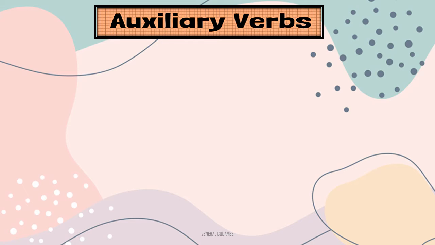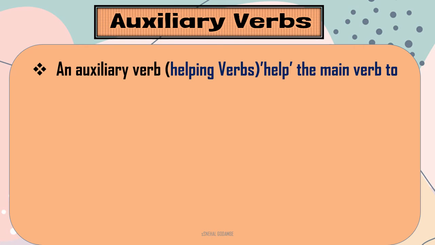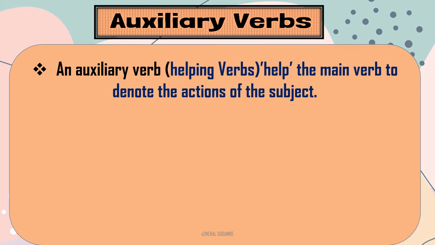So again we will move to auxiliary verbs. We'll try to know more about them. An auxiliary verb, what we have learned earlier, we will revise once. An auxiliary verb or helping verb helps the main verb to denote the actions of the subject.